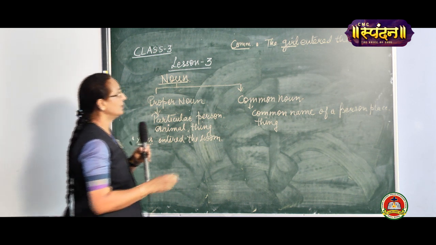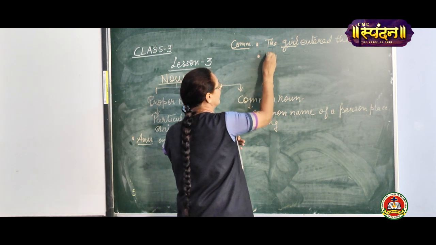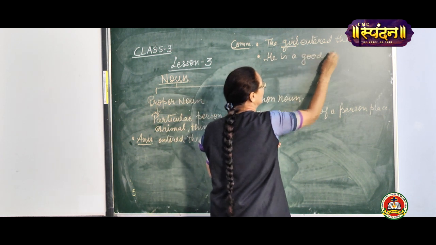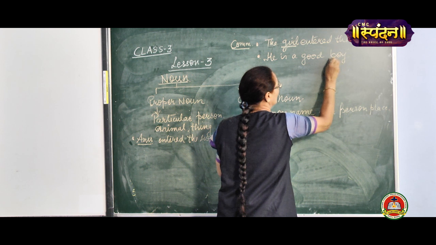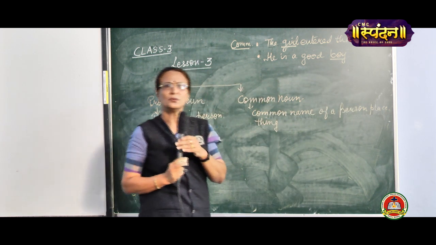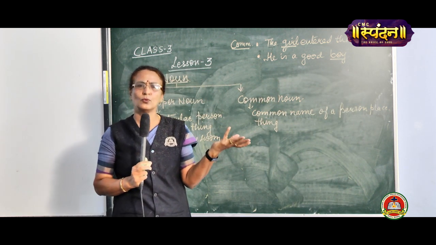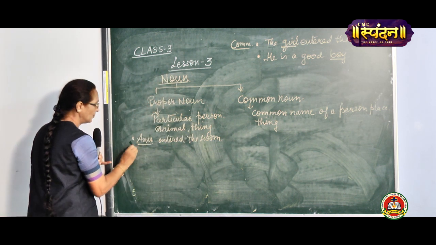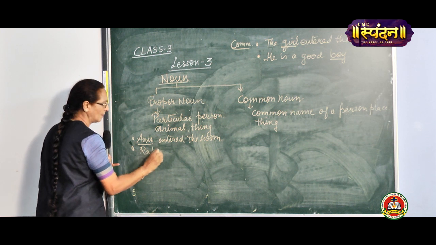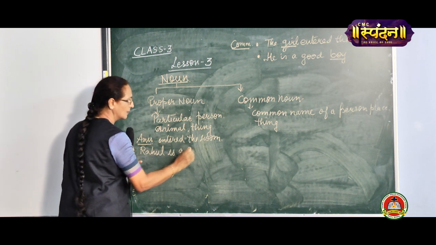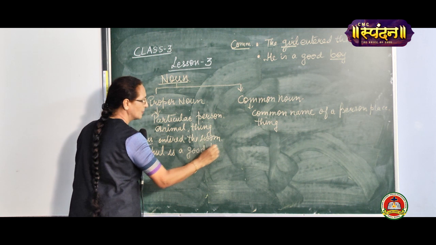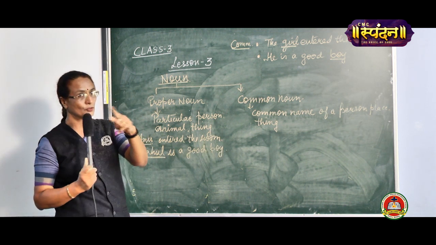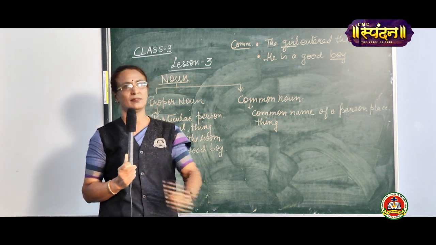Now, if I say, he is a good boy. Whom are we talking about? Boy, I don't know which boy. Who is a good boy? But if I say, Rahul is a good boy, I am pointing out that out of so many boys, Rahul is a good boy.